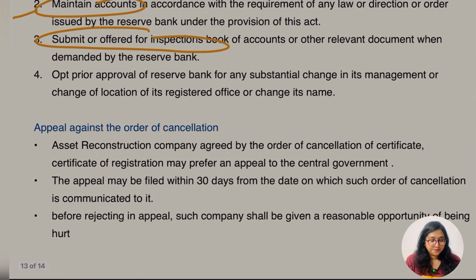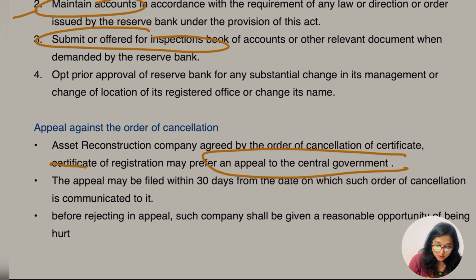But what happens if the RBI cancels their registration? Can they go for appeal? Do you think so? Think. Yes, but to whom are they going to appeal? Appeal against the order of cancellation. An Asset Reconstruction Company aggrieved by the order of cancellation of certificate of registration may appeal to whom? To the central government. So the authority is the central government here. Within how many days? The appeal may be filed within 30 days from the date on which such order of cancellation is communicated to it.